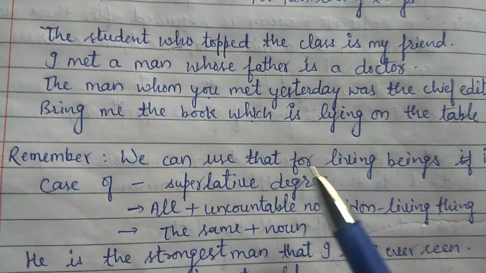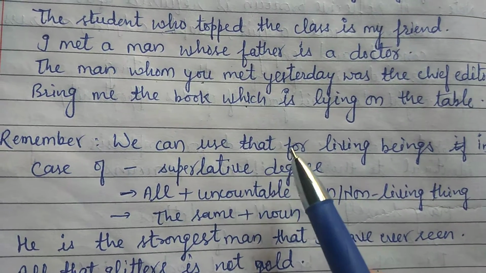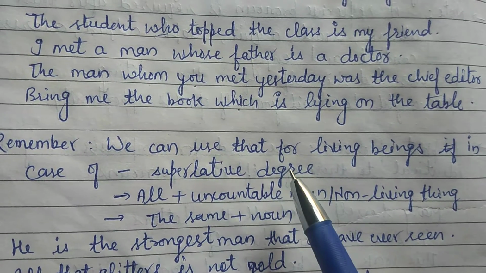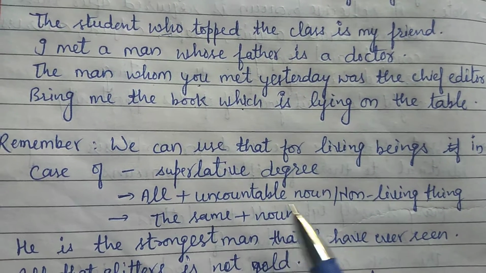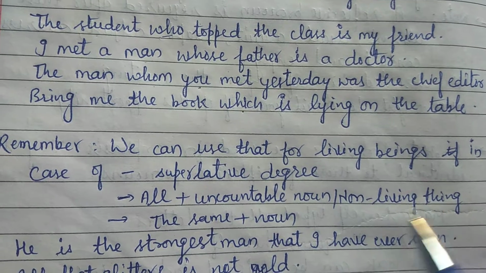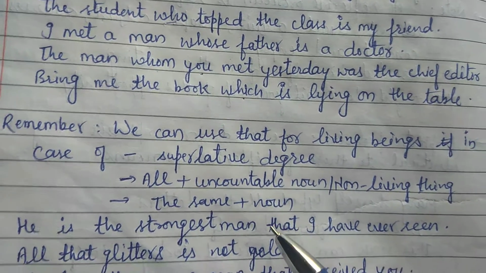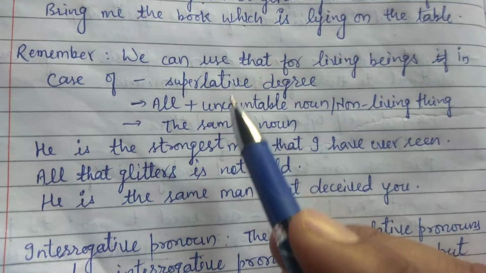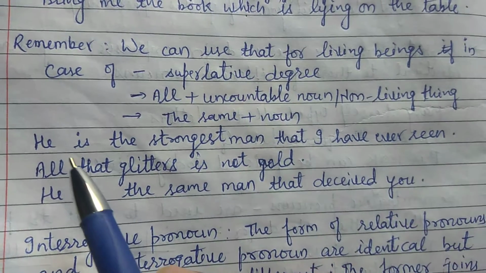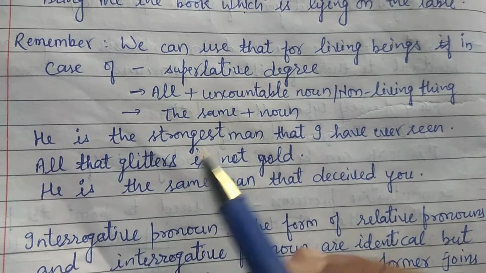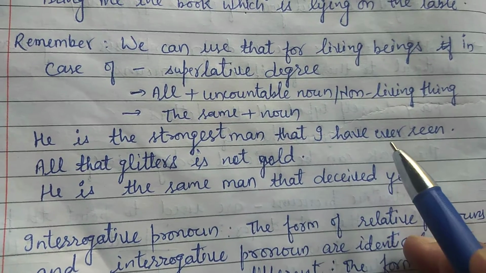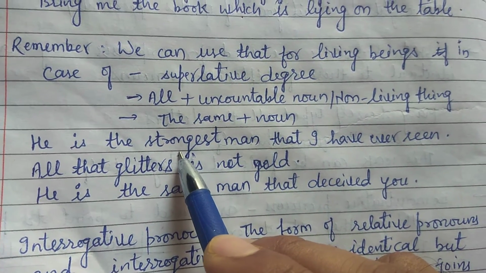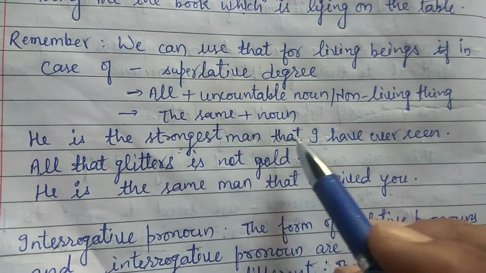Remember, we can use that as a relative pronoun for living beings in case of superlative degree, all plus uncountable noun, or non-living things, the same plus noun. If we find one of these conditions, we will use that for living beings. For example, he is the strongest man that I have ever seen. Superlative degree, strongest, has been given, so that is used.